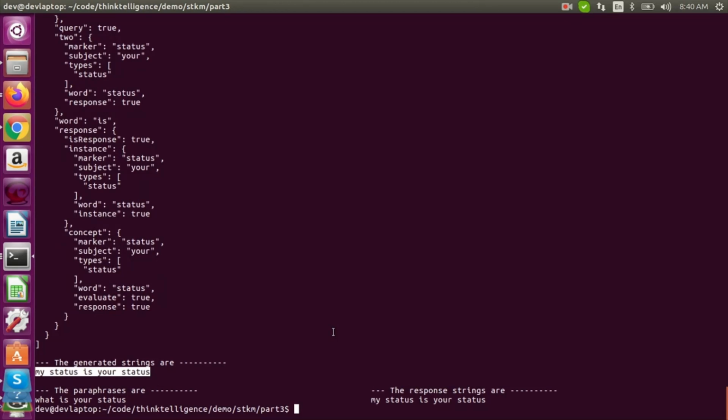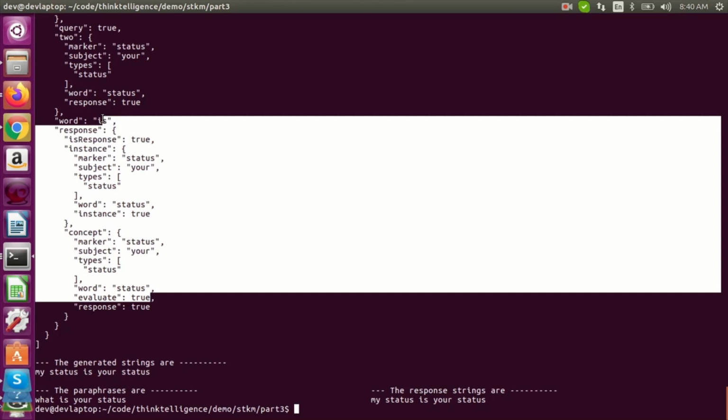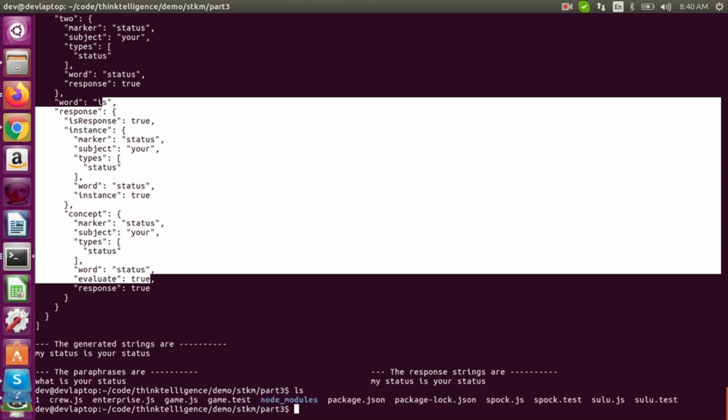So what we've done now is we've changed the crew knowledge module. So if you say, what is your status, it can generate all this junk. Now we need to get Sulu and Spock to say what their status is, rather than this generic "my status is your status." Okay, so we'll go to Sulu.